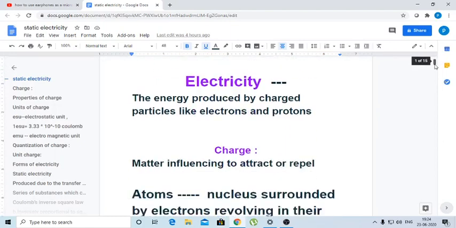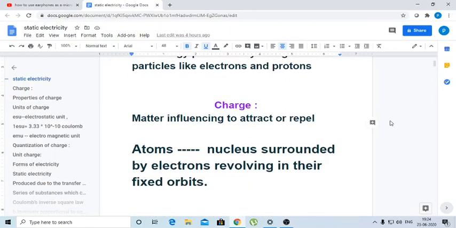So we have introduced the term charge. Now we should know what charge and a charged particle are. To understand the concept of charge and charged particle, we should know the atomic structure. According to the atomic structure, there are protons, neutrons and electrons. Protons and neutrons are in the nucleus, whereas electrons revolve around the nucleus.